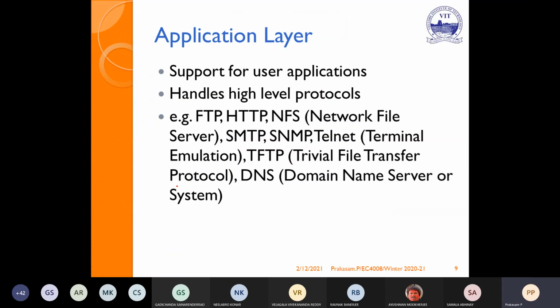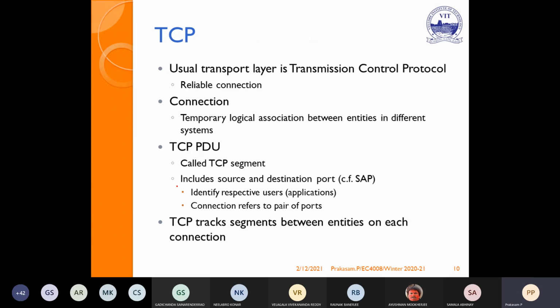The application layer is the combination of application, presentation, and session in OSI. It supports the user and handles high-level data. It takes care of file transfer and network file server. It takes care of converting raw data into a usable form and establishing sessions. All these things are taken care of by the application layer in TCP/IP.